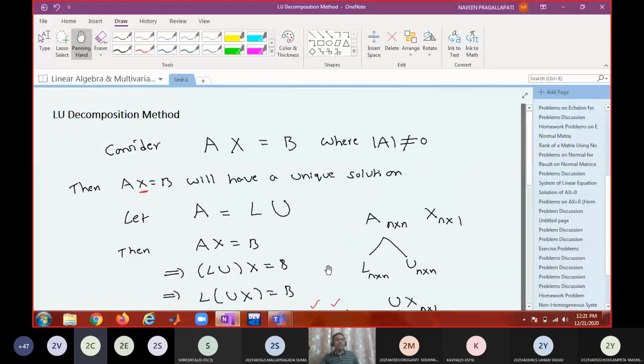Is it clear? So in the next class, we'll be seeing how to decompose a given non-singular matrix into L and U. Then we'll see one or two problems in the LU decomposition method. With that, your first unit will be over.